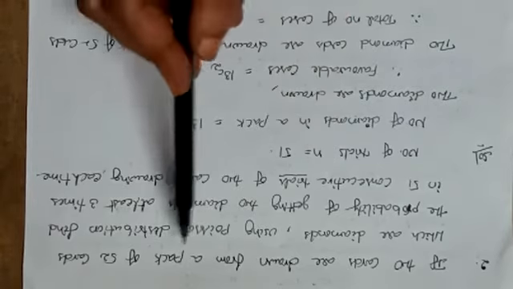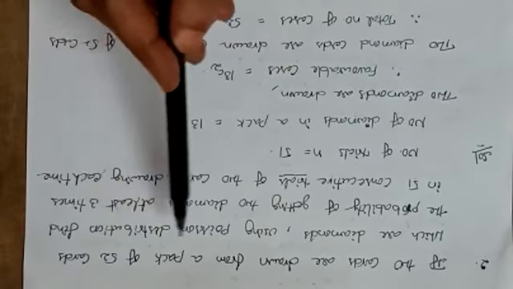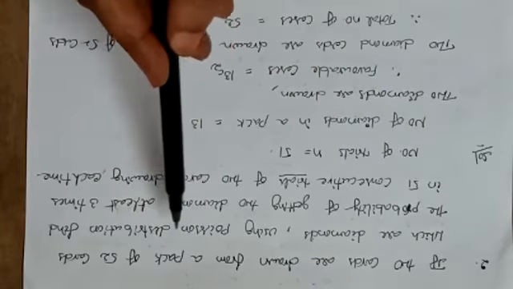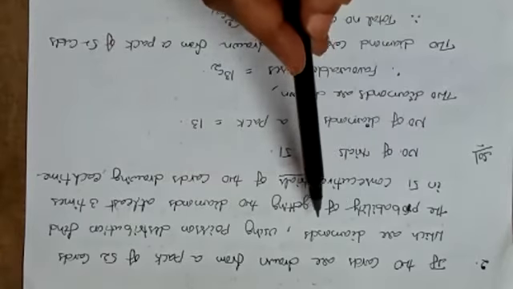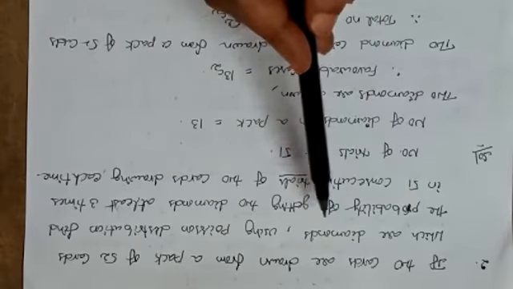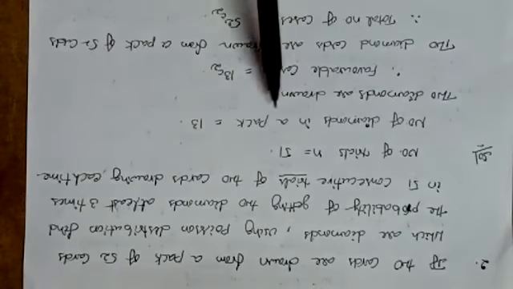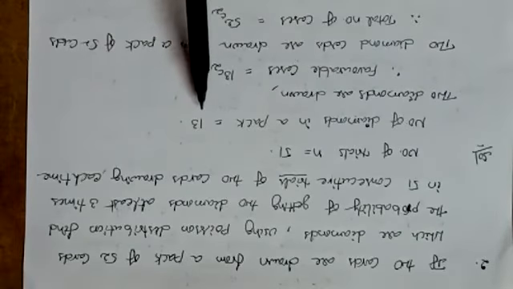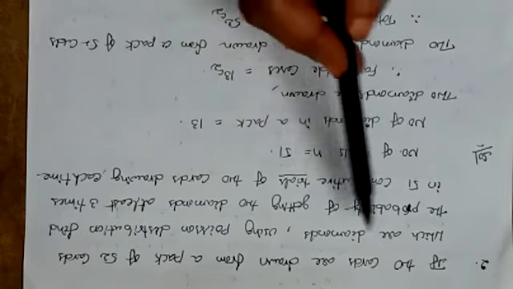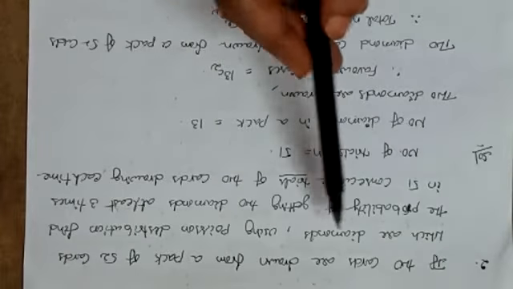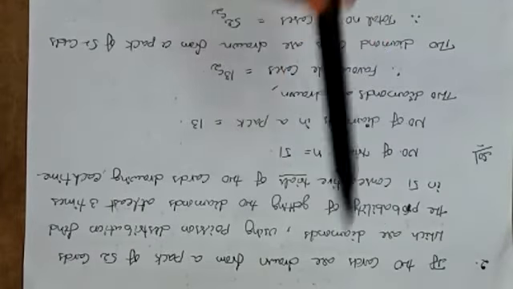Now, a pack of 52 cards. So total 52 cards. How many diamonds do we have? Those are 13. Out of 52 cards, the number of diamonds in a pack is 13. So from those 13 diamonds, 2 cards should be drawn.